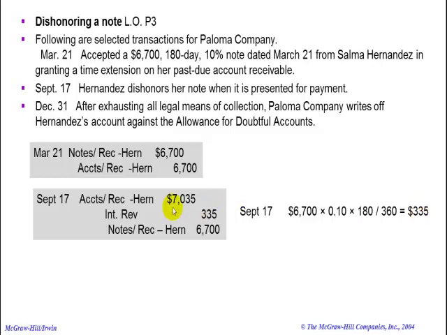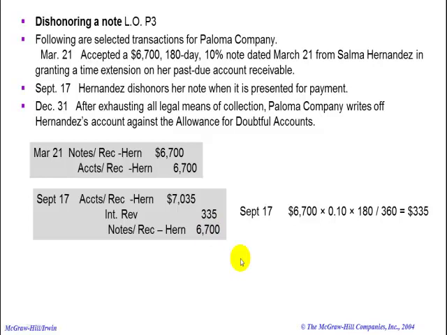In the real world, you wouldn't set back up an accounts receivable because in the real world that interest would still keep ticking, and you'd have late fees and all kinds of other fees involved with this. But just to keep it simple, whenever this note is dishonored, you're only going to set back up the interest that was earned during that time period and the principal on that note.